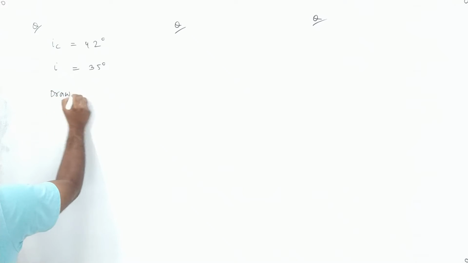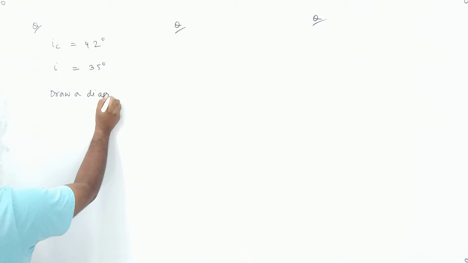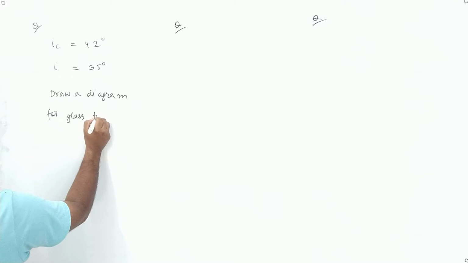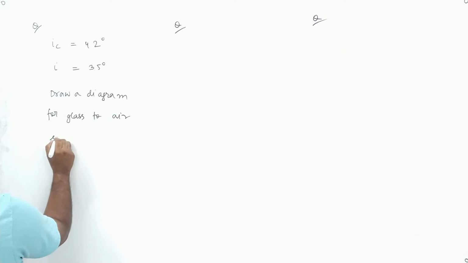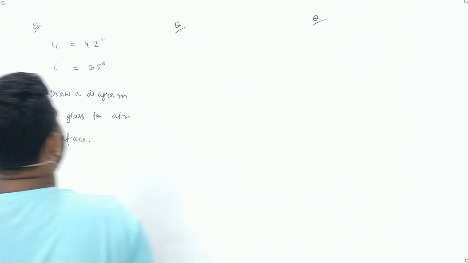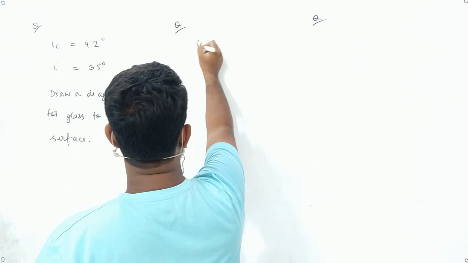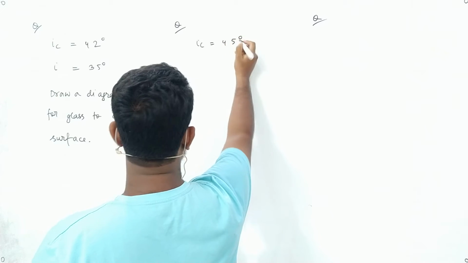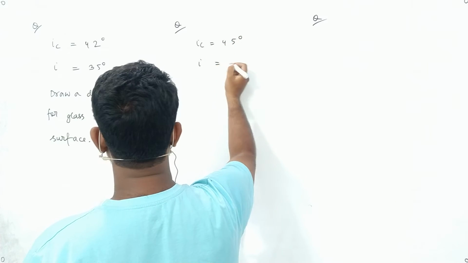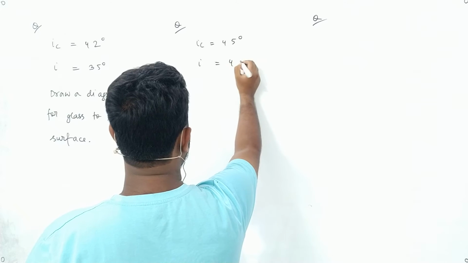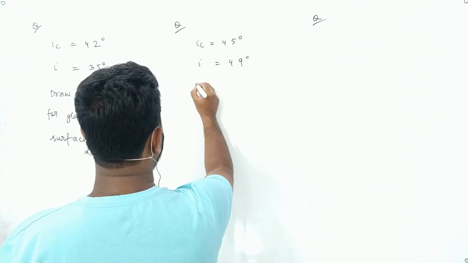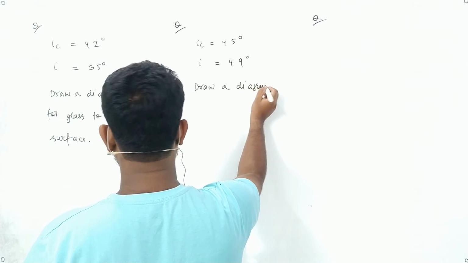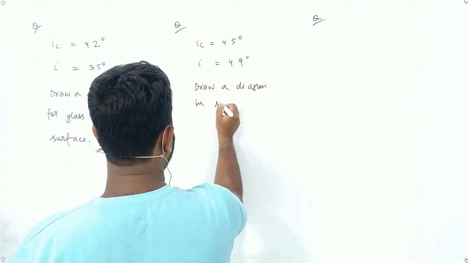Draw a diagram for glass to air surface. Second case, the critical angle is 45 degree. The angle of incidence is 49 degree. Draw a diagram in support of your answer.